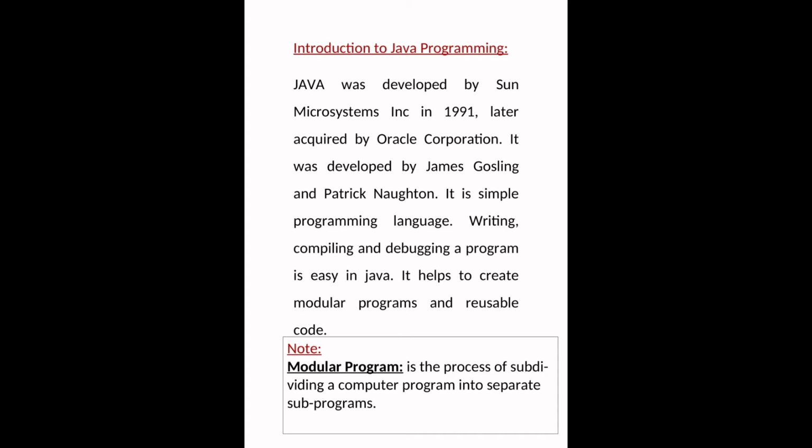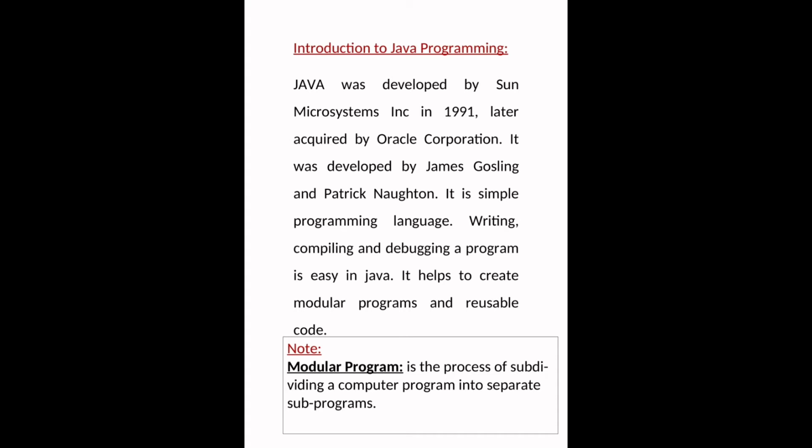A compiler is a software stored on the hard disk. Its duty is to convert the high-level language into machine code, bytecode or low-level language. So the compiler gives output in bytecode.